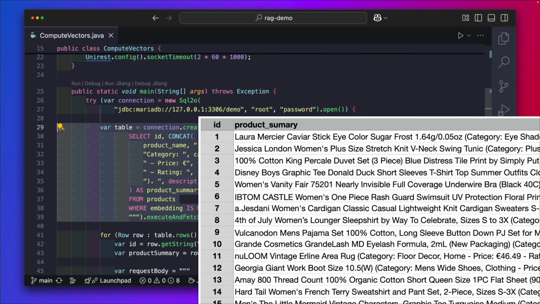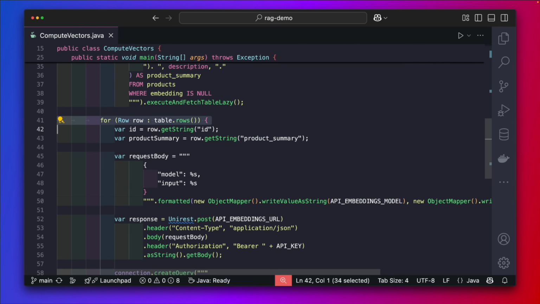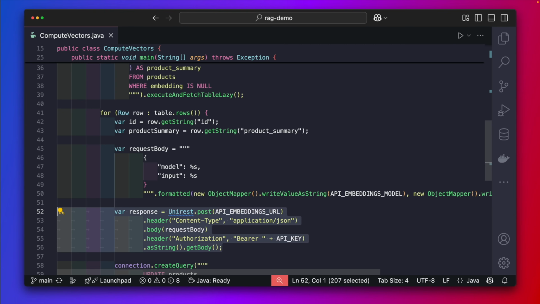Basically, this gives us results with two columns: the ID and a bunch of text with a description for the product. Now we scroll down a little bit more. We iterate over each row from this query, and we prepare the request body for this REST service. The important thing here is that I'm going to use the product summary that we got from the database. So for each product, we're going to get that. Then we invoke the REST endpoint.